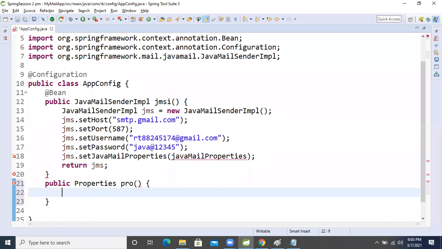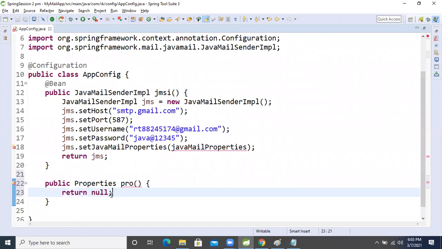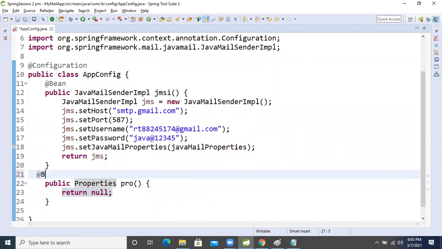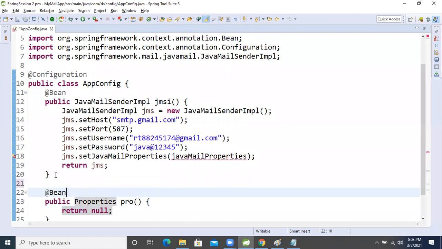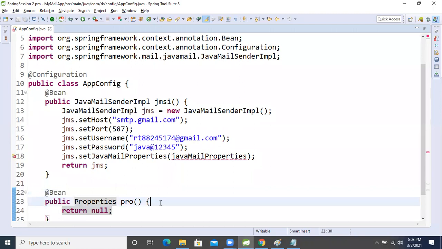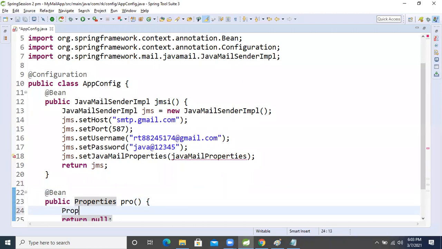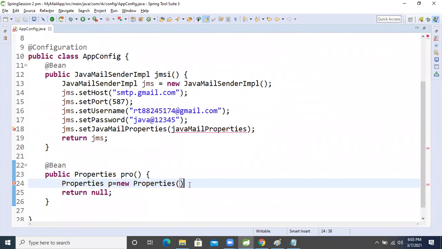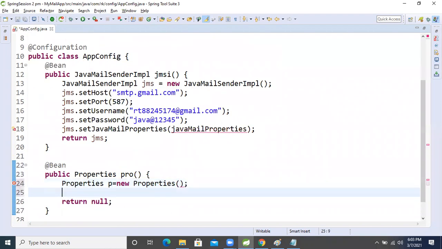Now return null. Just returning null here for now. If we want to make this method a bean, we apply the @Bean annotation, right? Now come here. Properties p equal to new Properties. Now let's set the properties. P dot what?